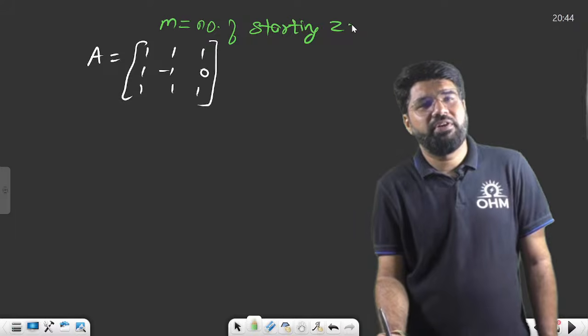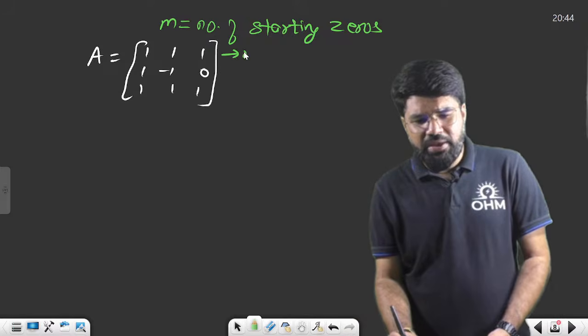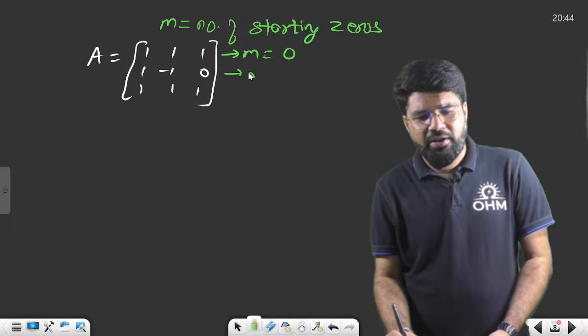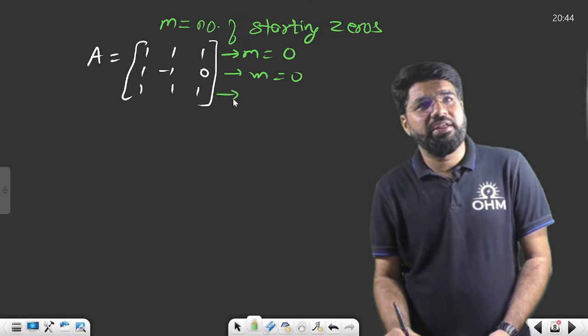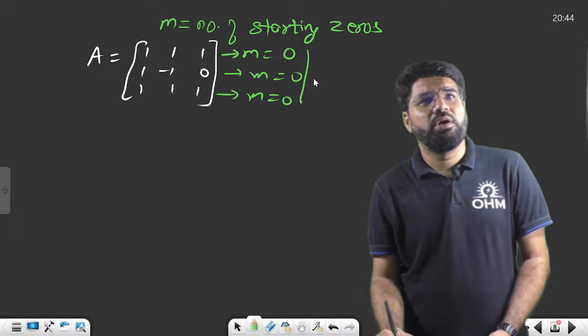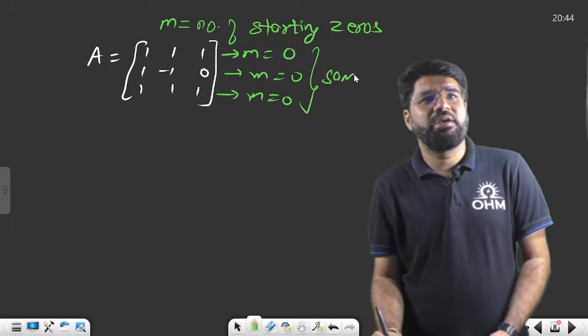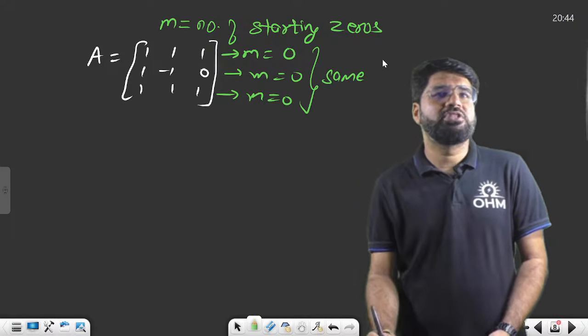Let us define m as the number of starting zeros in each row. So what is m here? Nil, no starting zero. What is m here? Nil. Does it follow increasing order? No, it is the same, and same is not allowed. So it is not in row echelon form.